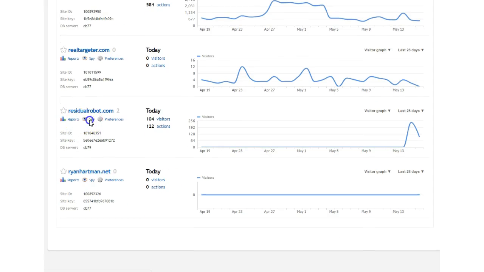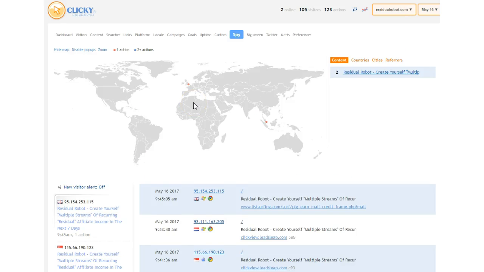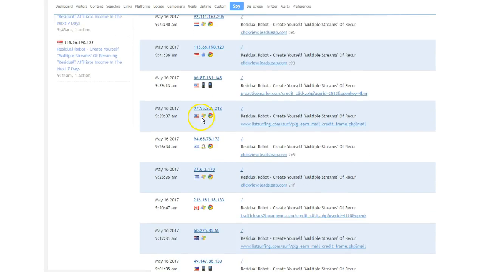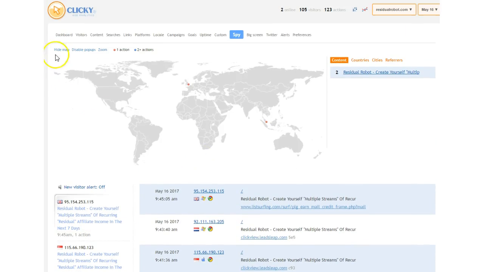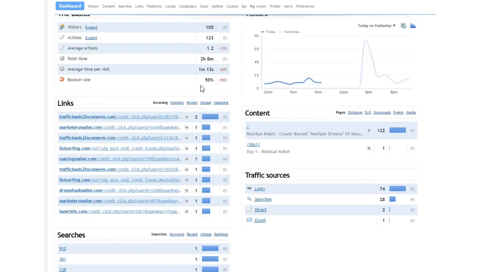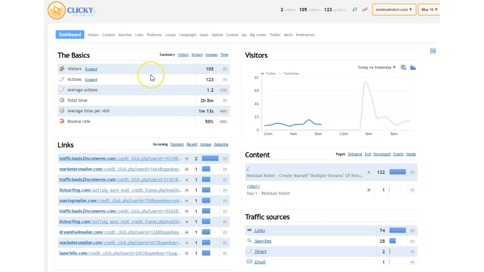Now, let's look here at the dashboard, and one of the coolest things that you can do with this program, let me look at my Residual Robot, is I can spy on visitors coming in real time and get some very good actionable intelligence about what people are doing. And the analytics themselves are very in-depth. There's lots of categories, and it's very easy to use. I can see my traffic sources and all this other stuff.